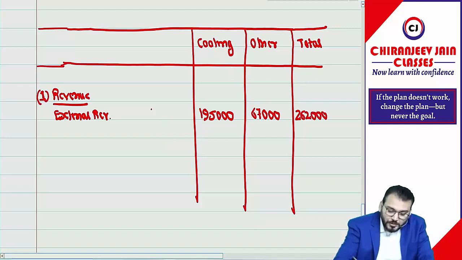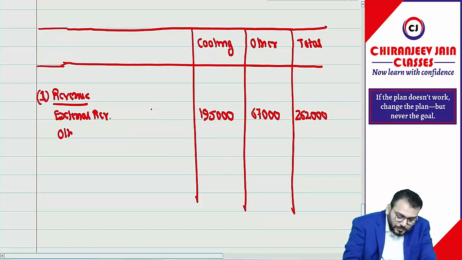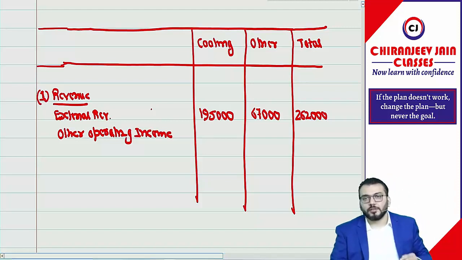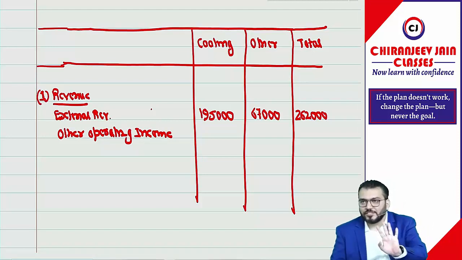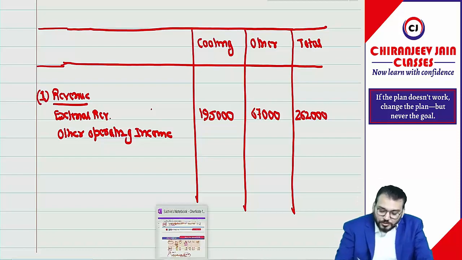2,62,000. Then there is what? Other operating income na. So other operating income we are assuming that this is revenue. Correct? Chalega? Yes sir. So how much?